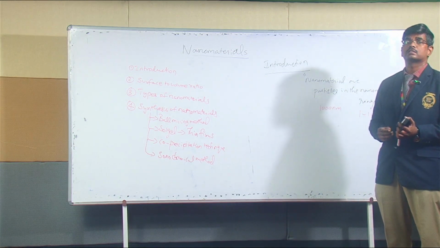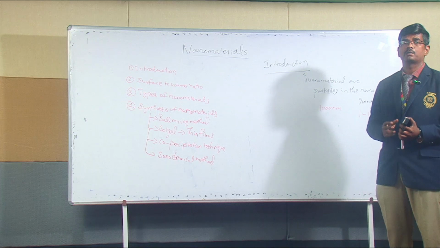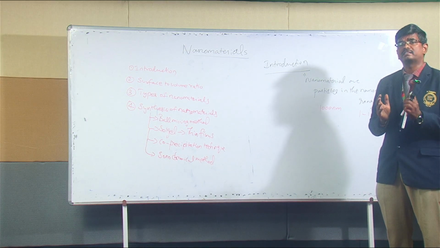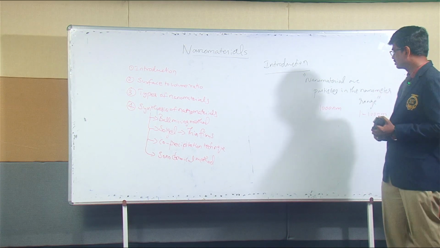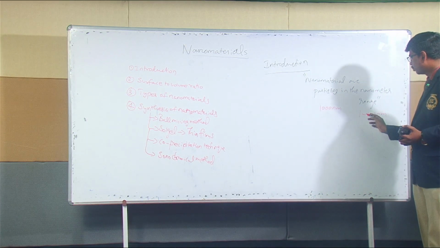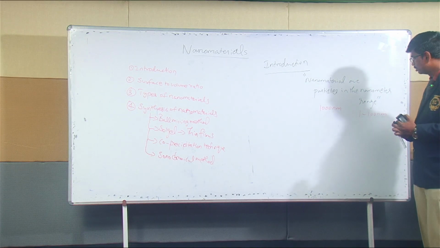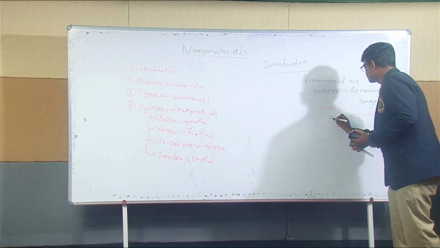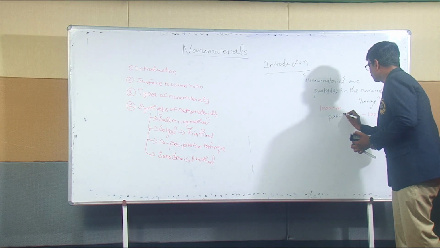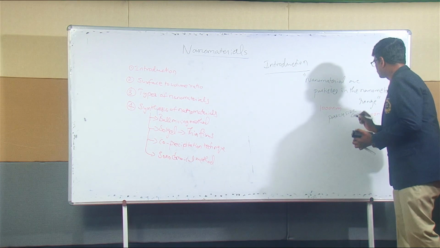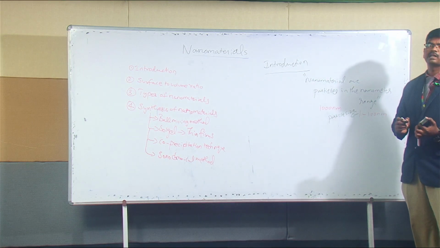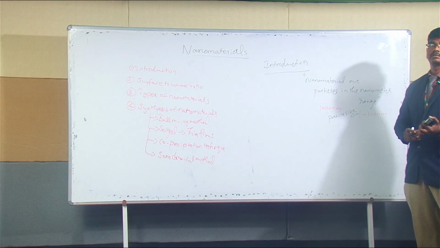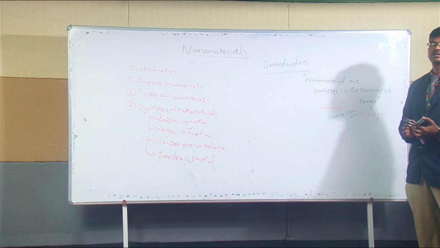So nanomaterials are particles which have a particle size between the range 1 to 100 nanometer, right? This 1 to 100 nanometer is the particle size. If the particle size is between 1 to 100 nanometer, we can claim that as a nanomaterial. Otherwise, it is not a nanomaterial.